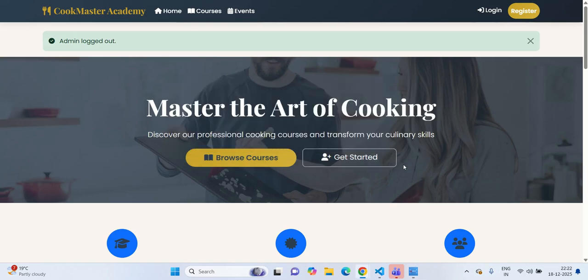So this is the final outcome of the project. This is the Cook Master Academy, where the user can learn cooking as well as apply for a certificate. After participating in the quiz, only after getting marks can they apply for a certificate.